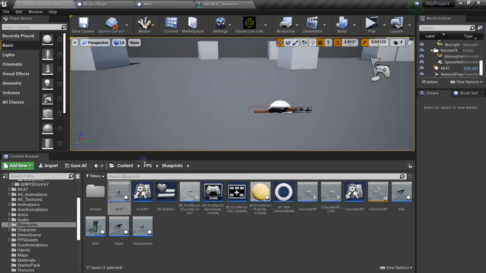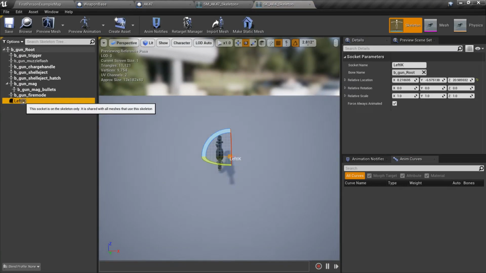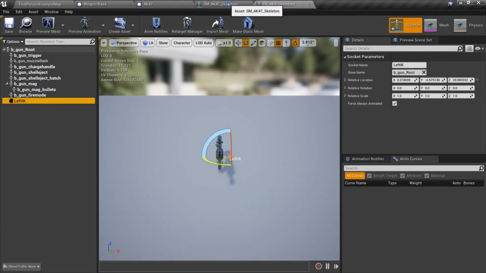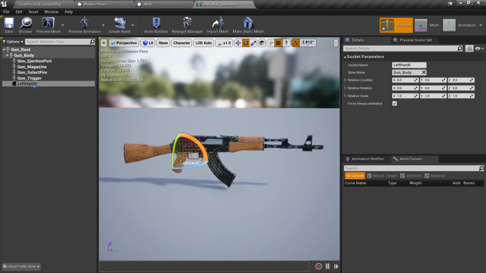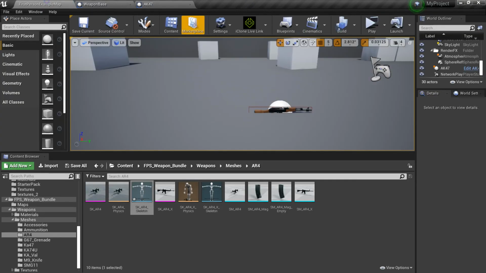Is it left hand IK? Let's check it out. Skeleton. Oh, left IK. So let's copy this. Make sure it goes with the name. And then paste, save.